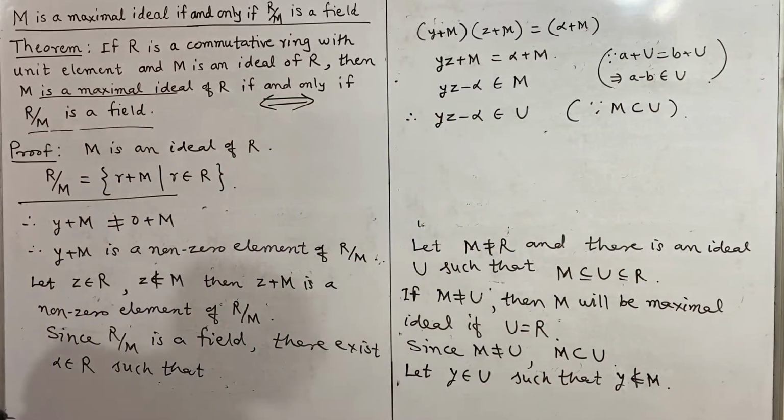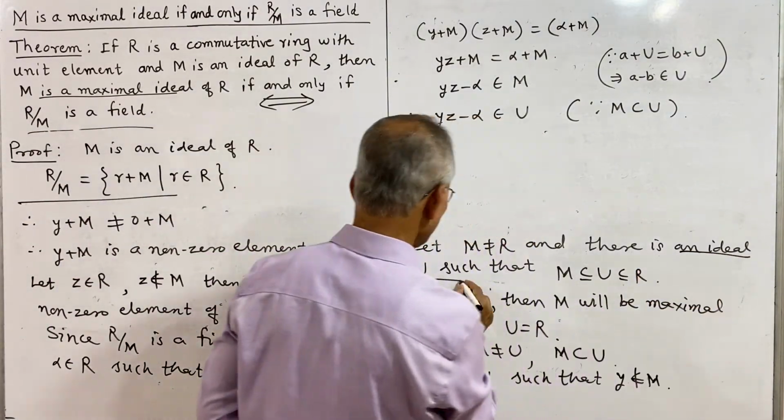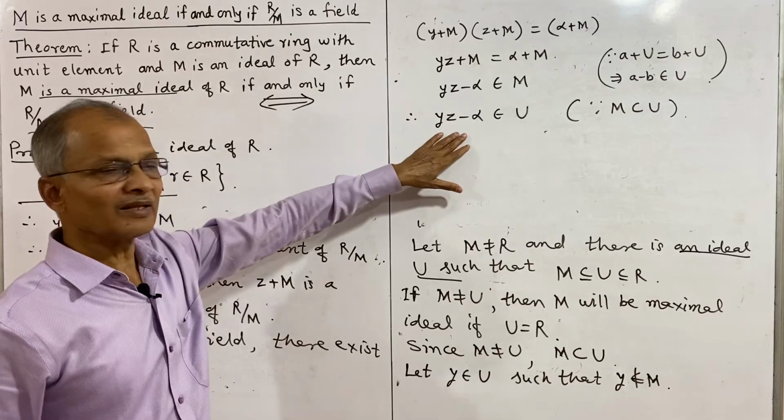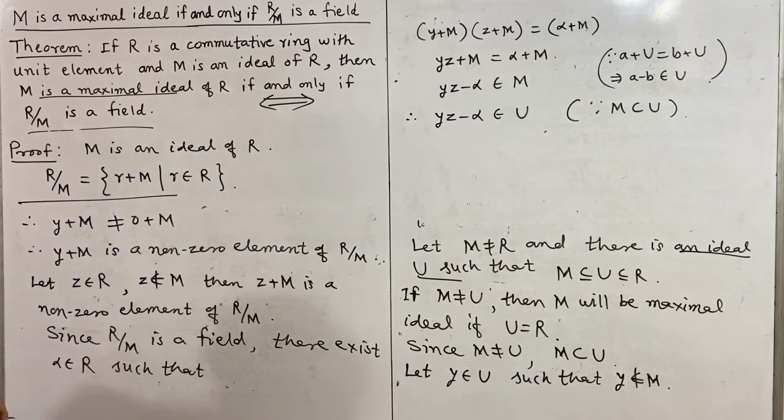Now what is u? U is an ideal. So this is an element in the ideal. And again, what we have is the earlier element yz.